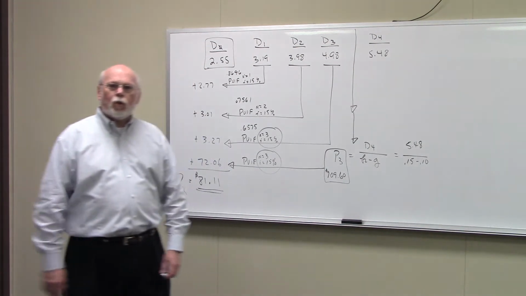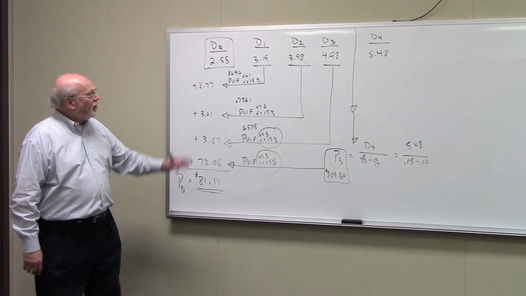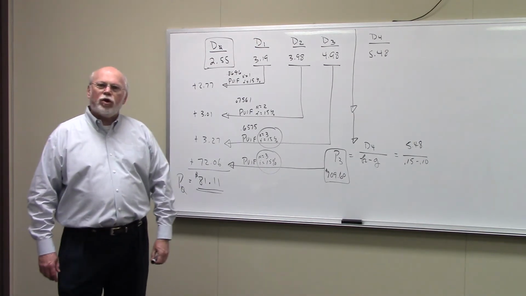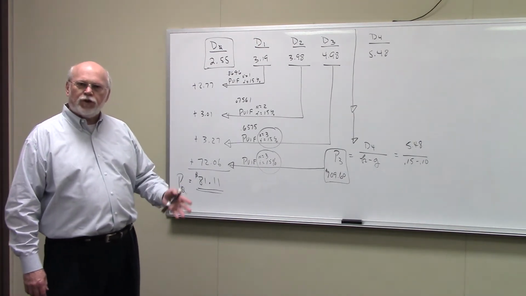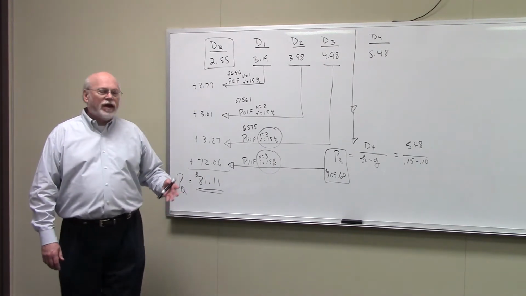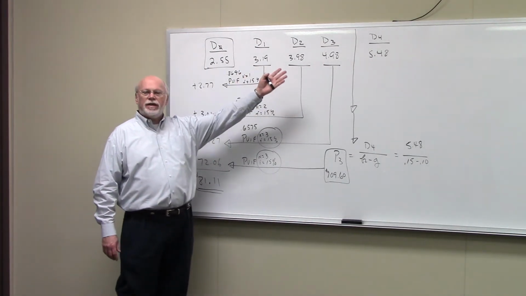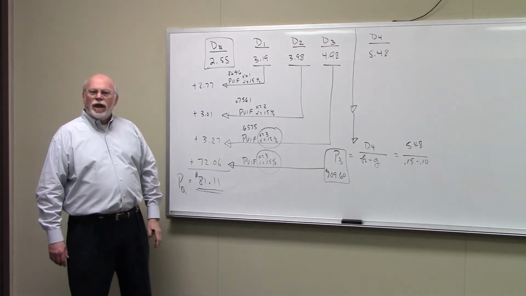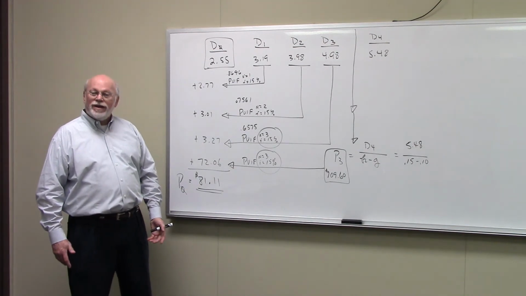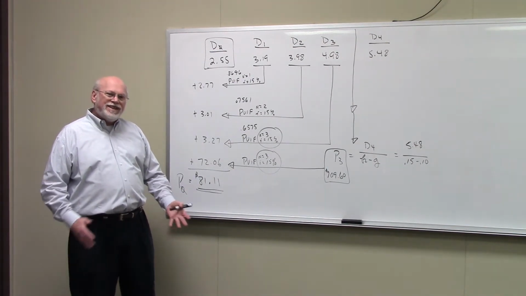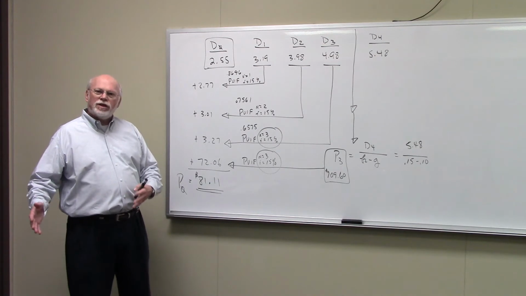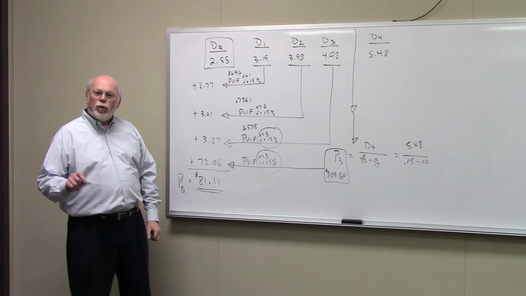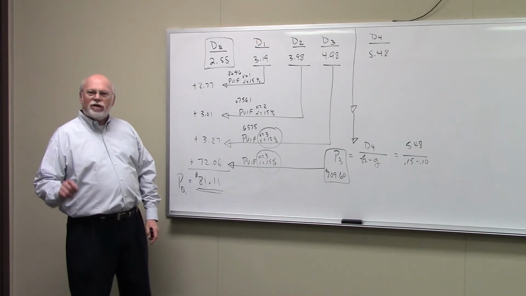Now, in this problem that we're working here, this is Grips Tool. They tell us that the current dividend is $2.55. And then we expect growth of 25% every year for 3 years. So how do we find the dividends we expect to get during supernormal growth? Well, if we take D0 and multiply it by 1 plus the growth rate, we get D1. So D1 is D0 multiplied by 1 plus the growth rate. So $2.55 multiplied by 1.25 gets us $3.19.